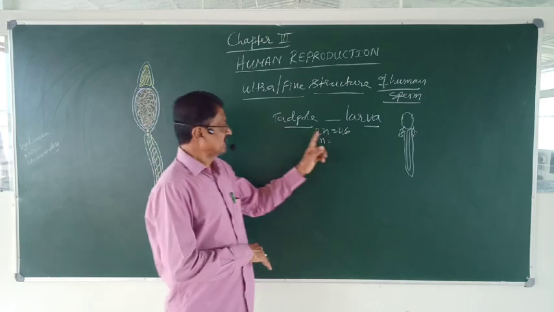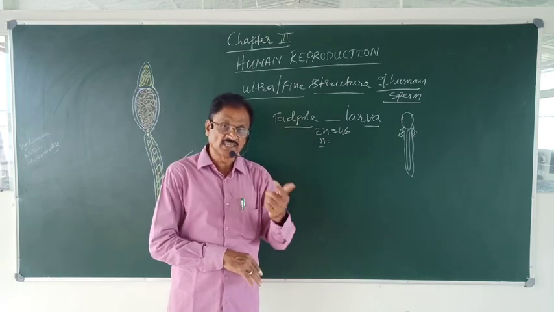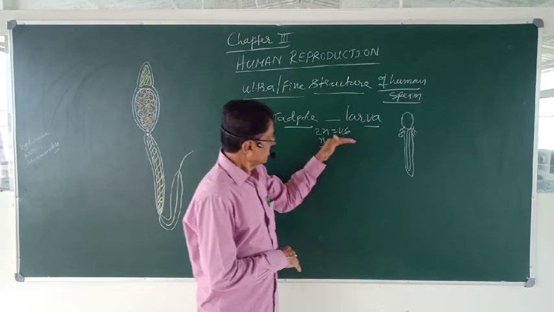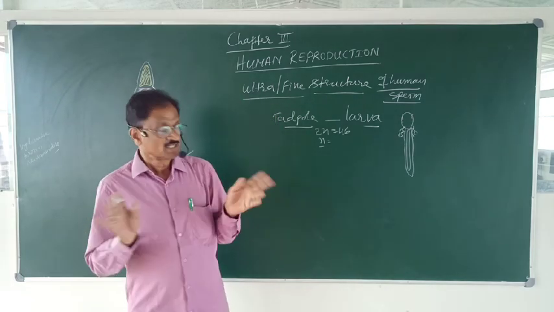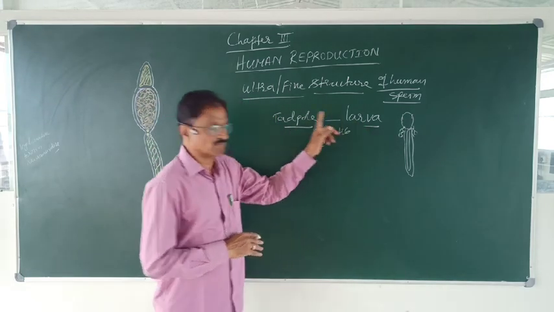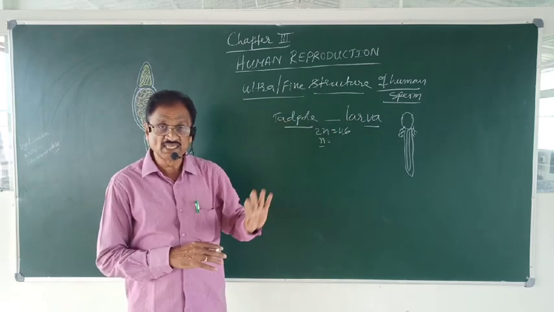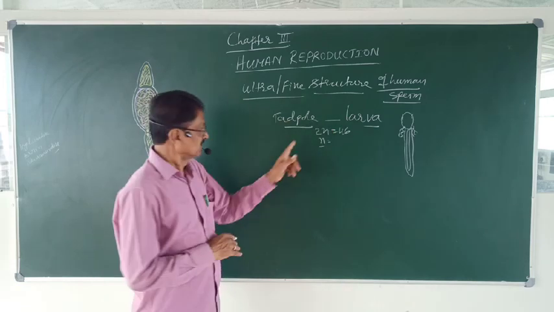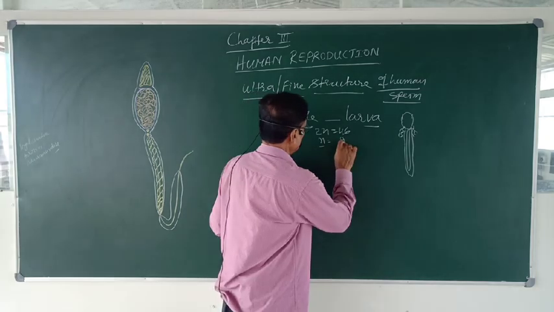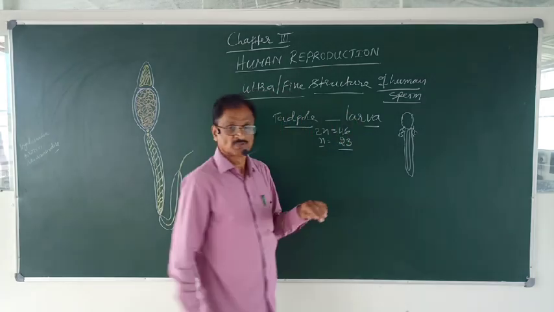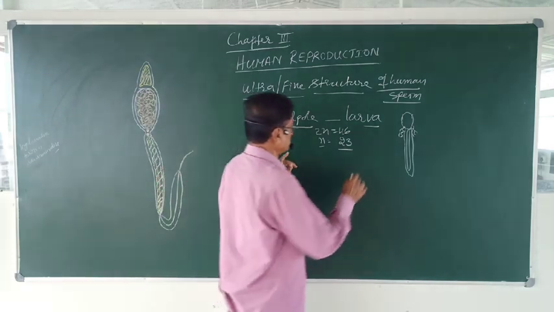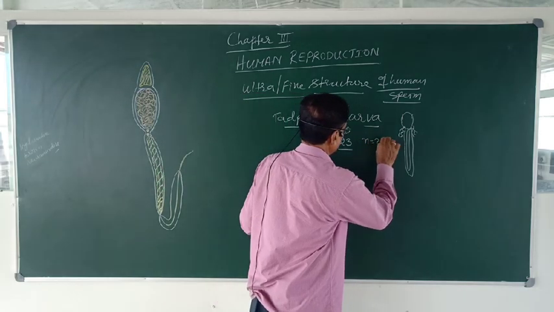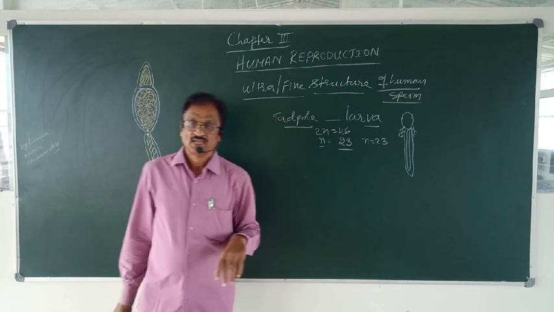Whereas in case of the gametes, like sperm and the egg, the number gets reduced to half. Thereby the chromosomal number in sperm is haploid, that is n equal to 23. Even in egg, the number is haploid, that is 23.